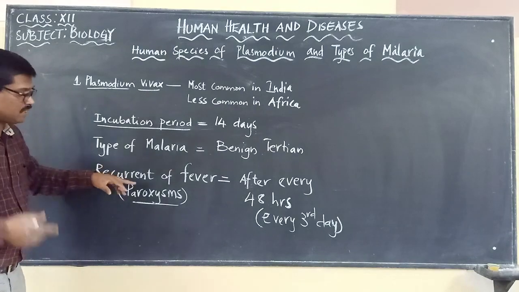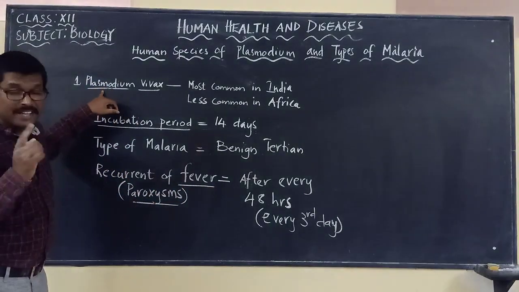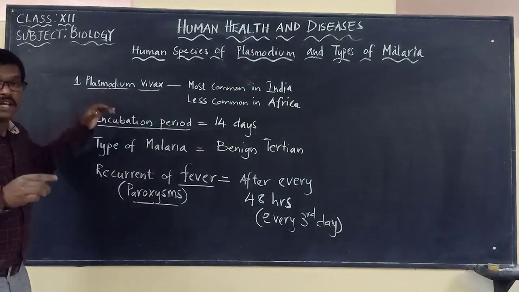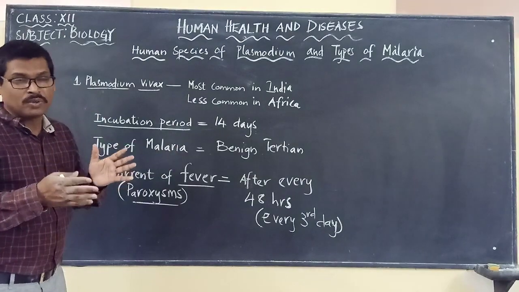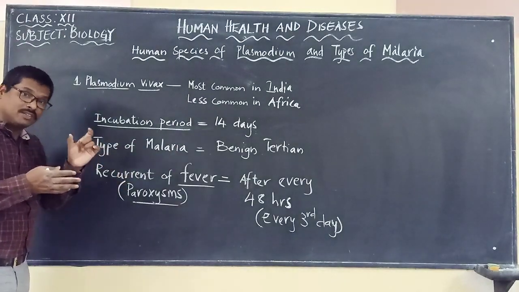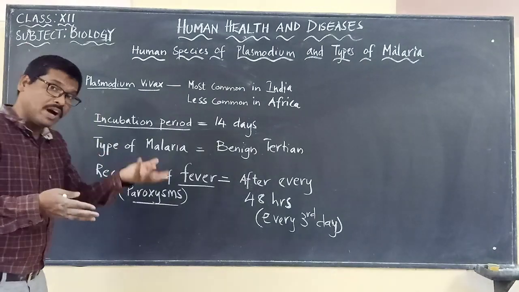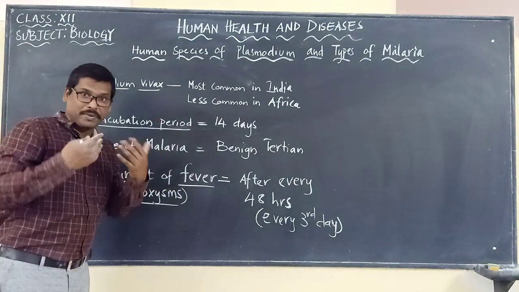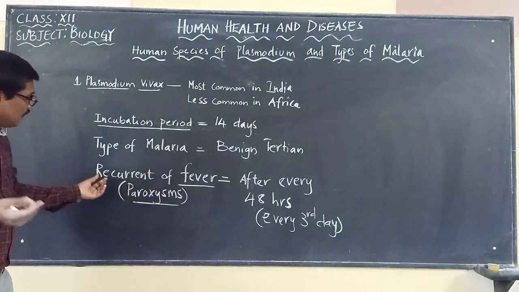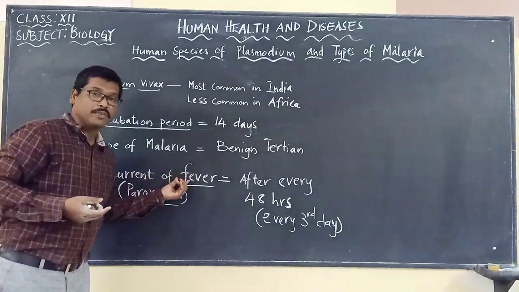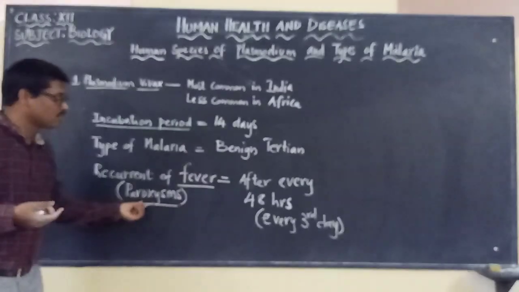Here, fever is one of the symptoms of malarial disease. The fever may not be there throughout the day. It may be for a few hours, or it may appear after 1 or 2 days, showing high fever. That we call recurrence of fever. Another word for it is paroxysms.